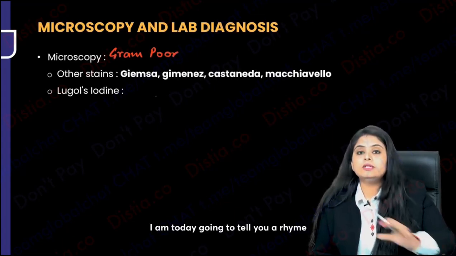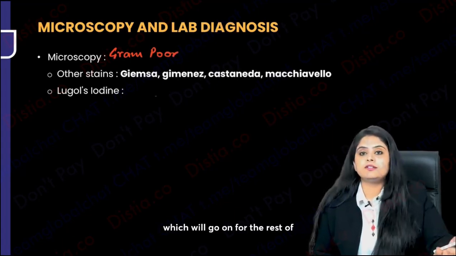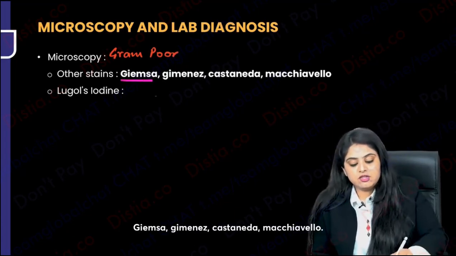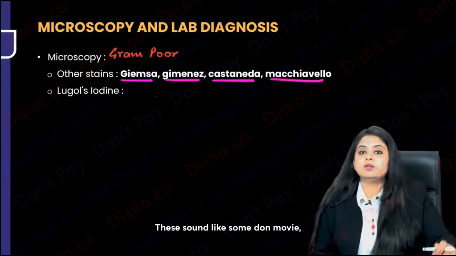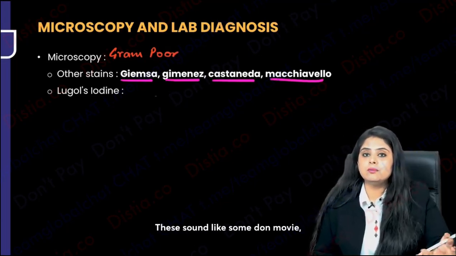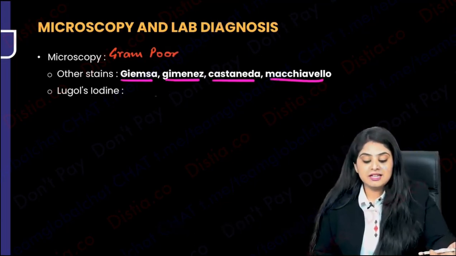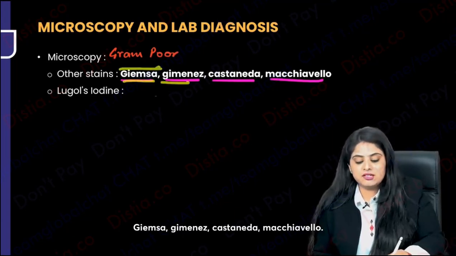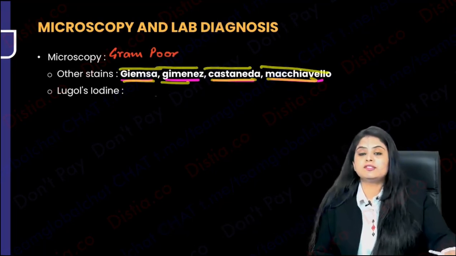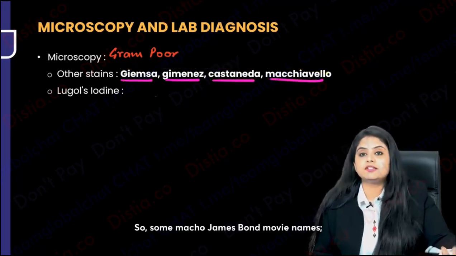I'm going to tell you a rhyme which will go on for the rest of this chapter. Giemsa, Giminez, Castaneda, Machiavello. They sound like some Don movie, James Bond movie names. They're quite heavy names. Giemsa, Giminez, Castaneda, Machiavello. So some macho James Bond movie names. These are the 4 stains.